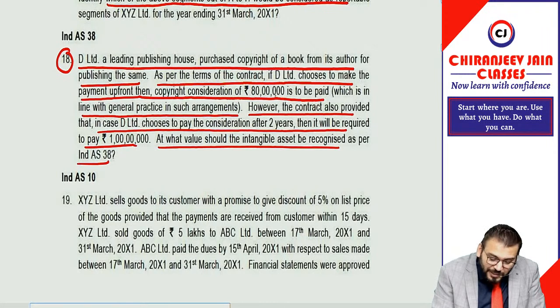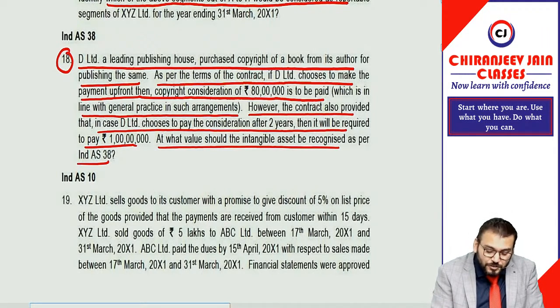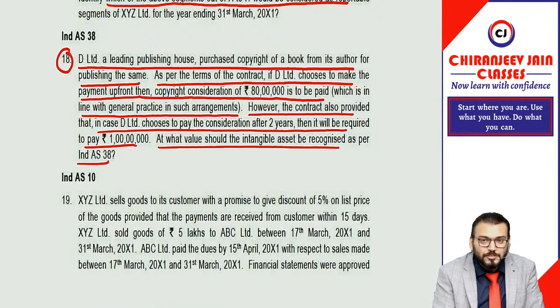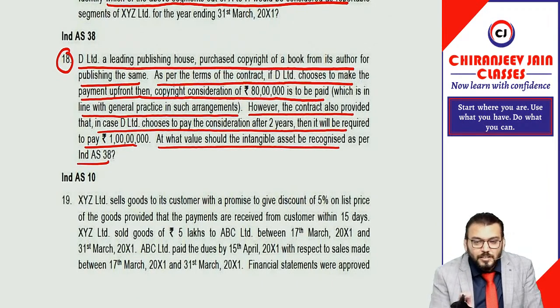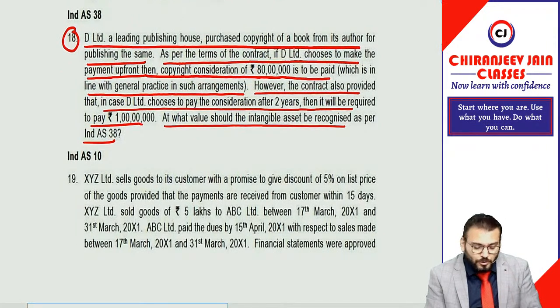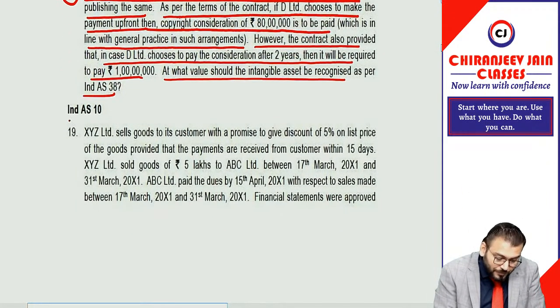And the difference between 80 lakh and 1 crore, that is 20 lakh, will be recognized as an interest expense over the period of 2 years, unless it is covered under Ind AS 23. Means if it is covered under Ind AS 23, it can be capitalized also. Otherwise, it will be charged to P&L as an expense over 2 years. Understood? Very simple question. I hope no explanation is required.